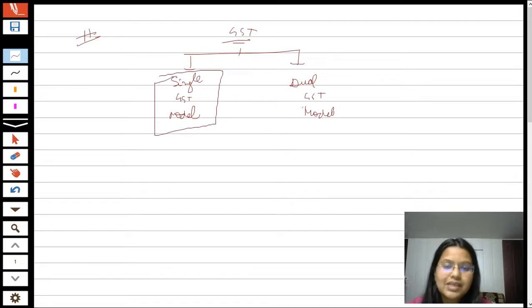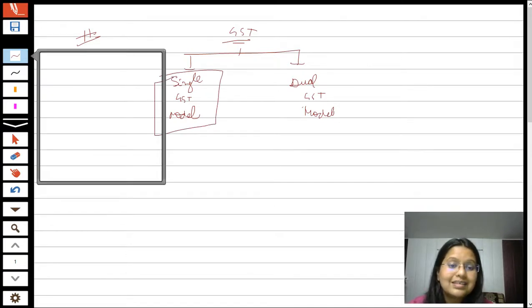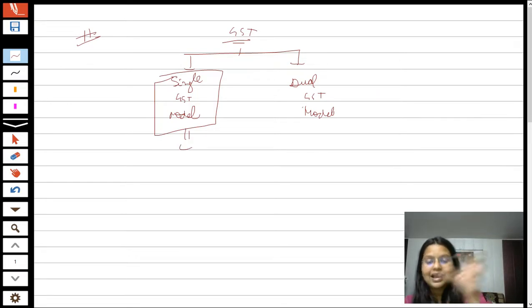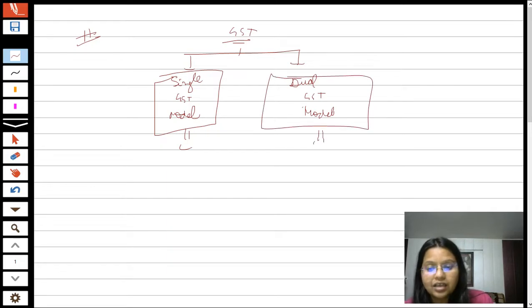Single GST model means, students, that there is only a single government which imposes taxes in the nature of indirect taxes. It means only a single government is taking the revenue of the taxes. Now, the dual GST model is the one which prevails in India.